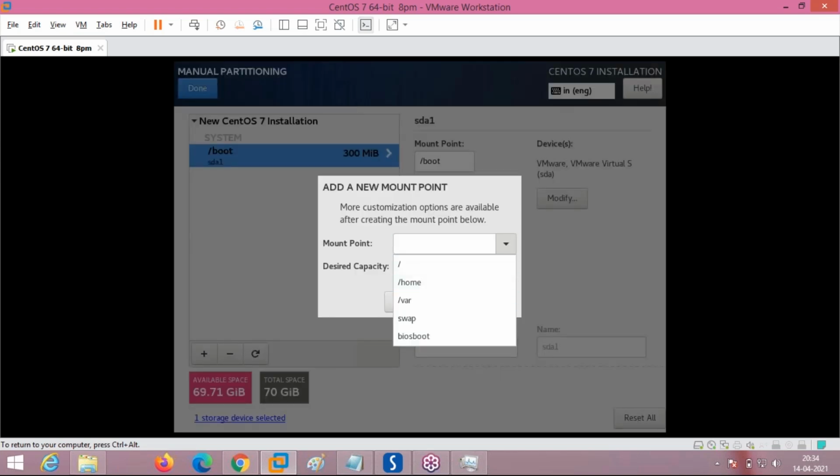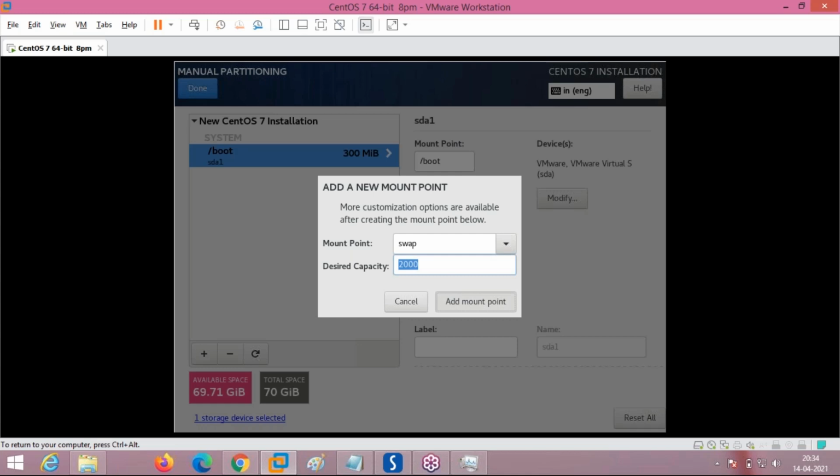Second option, here it is. We can take swap. Swap is virtual memory. Virtual memory in Linux is called swap. That is equivalent to virtual memory in Windows. You remember what virtual memory is in Windows? Anyone knows? This is equivalent to twice the size of RAM. What is the RAM we gave? 1024 MB. Now we are selecting twice the RAM, 2000 MB, which is 2 GB equivalent. Add mount point.